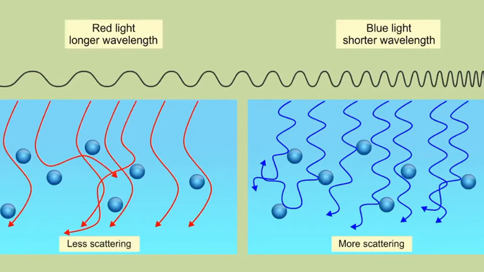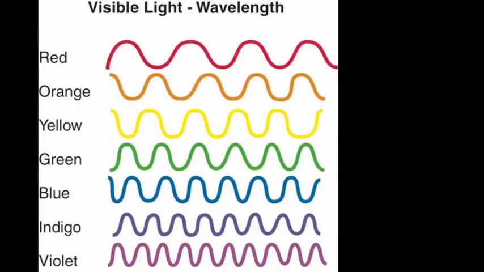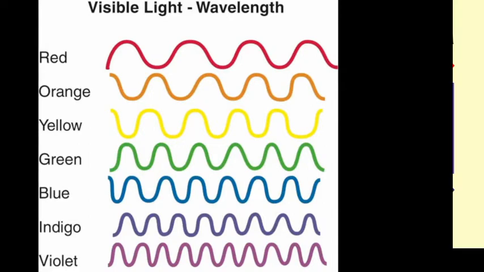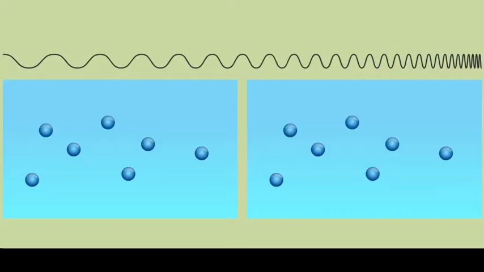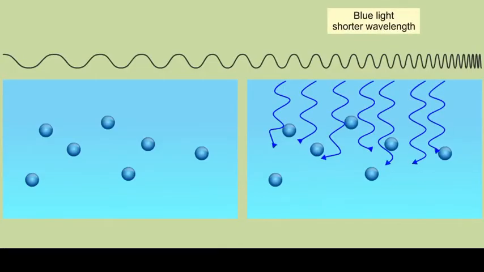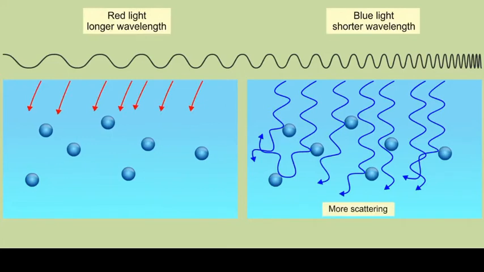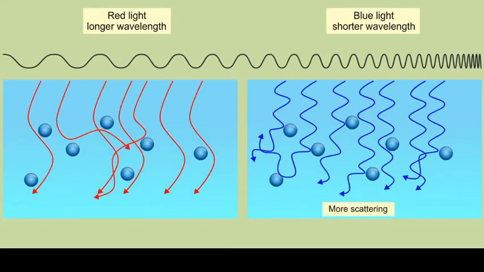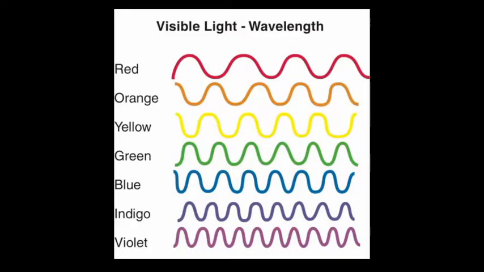Shorter wavelength colors undergo more scattering, whereas the higher wavelength colors undergo only a very small amount of scattering, or minimum scattering. Shorter wavelength colors undergo maximum scattering, whereas the higher wavelength colors undergo minimum scattering.